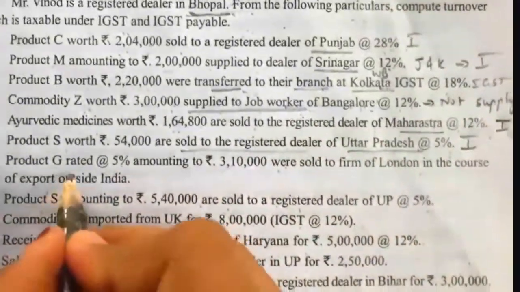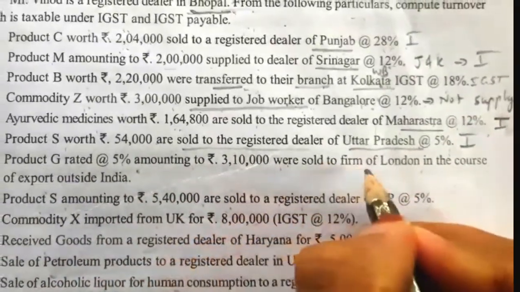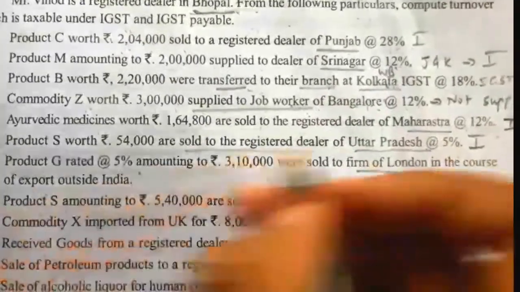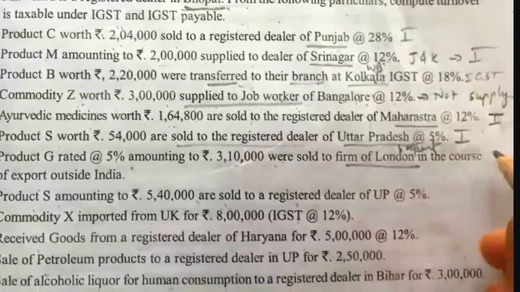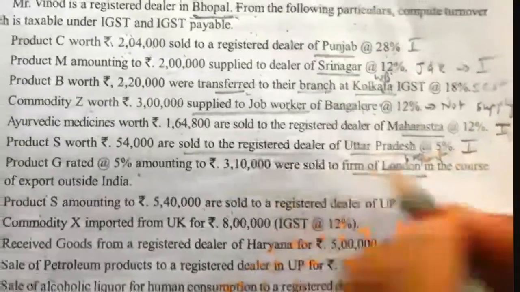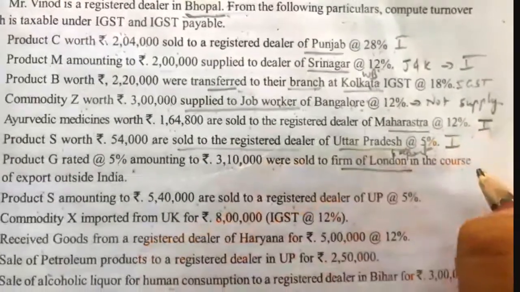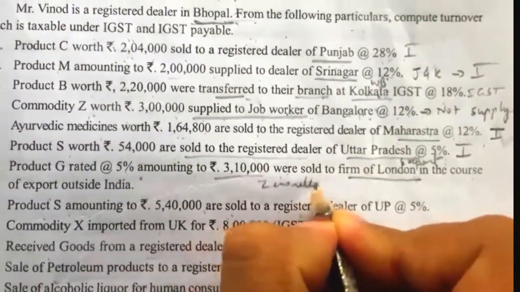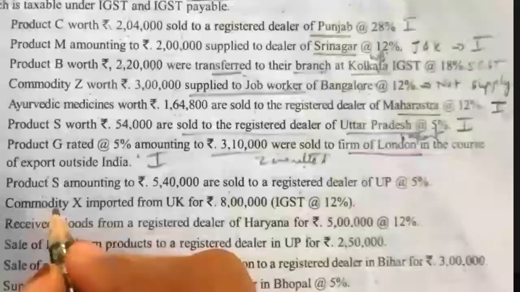Then product G rated at 5% amounting to rupees 3,10,000 were sold to a firm of London in the course of export outside India. So London is an export here. Under IGST we have to take this export to London, but in the amount column we have to take zero rated. So under IGST we have to take zero rated.